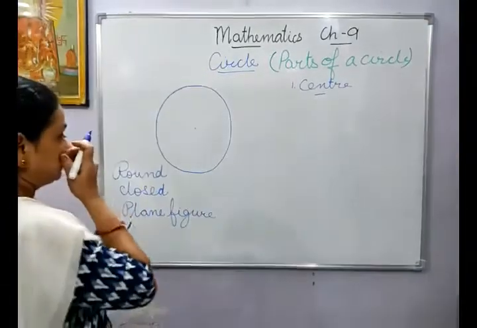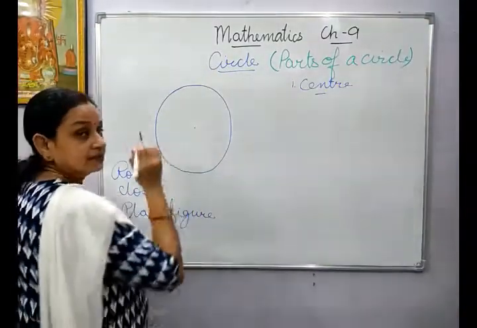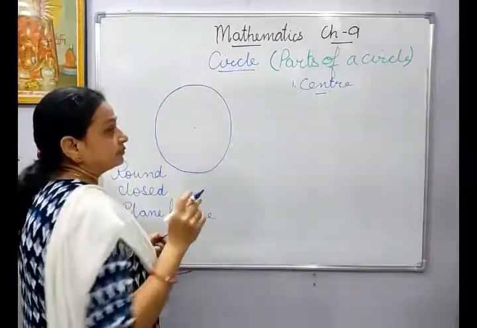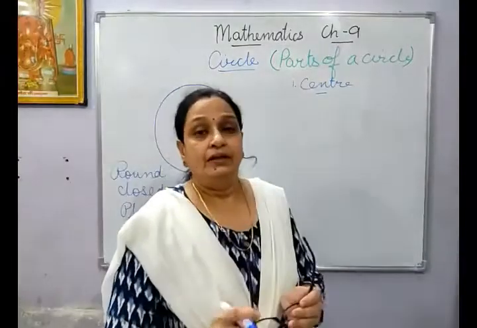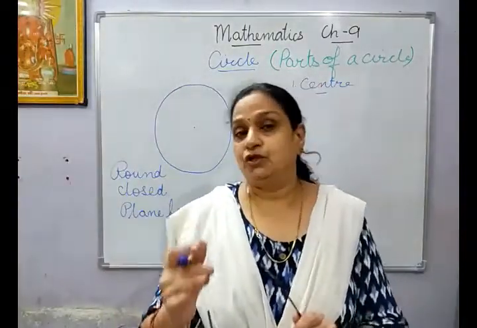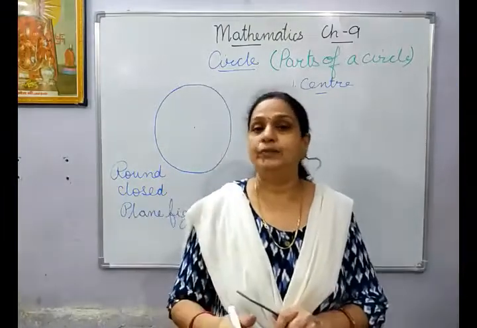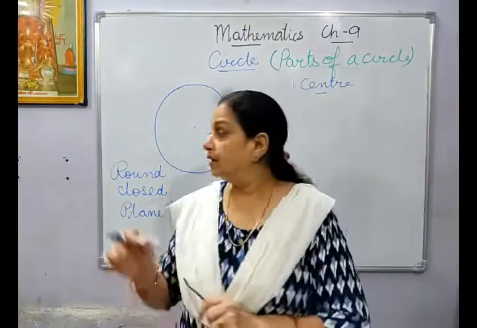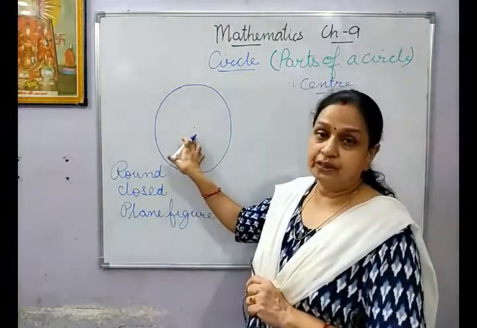Now see, suppose this is the center, and children, one more thing is that this center, as I have told you in geometry, every point has to be named. So this point also we will name.